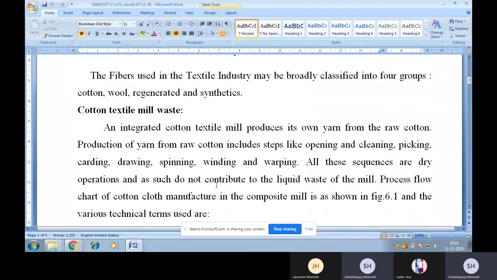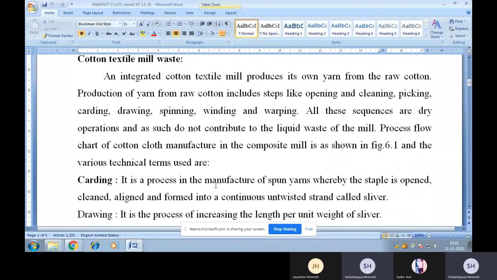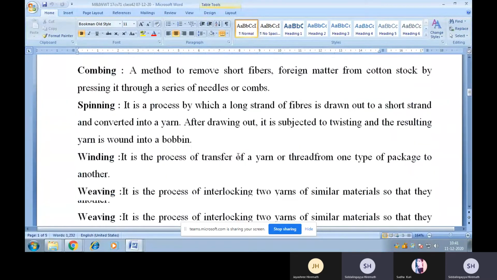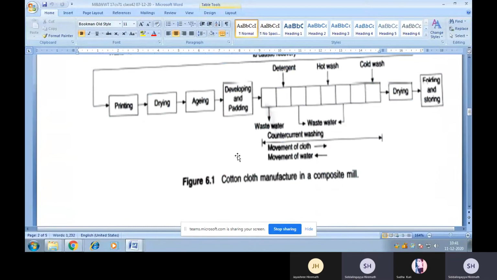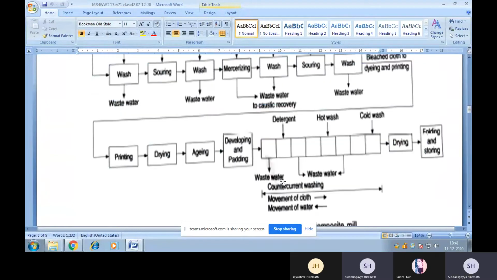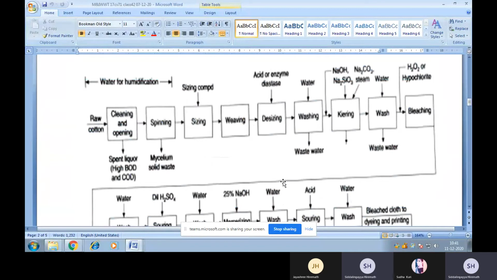And you can also see the process flow chart of cotton cloth manufacture in a composite mill. So that is shown in the figure like this. So this is the cotton cloth manufacture in a composite mill. So you can go through the notes which I have uploaded in the WhatsApp group. Here: raw cotton, cleaning and opening, spinning, sizing, weaving, resizing, washing, tearing, wash.